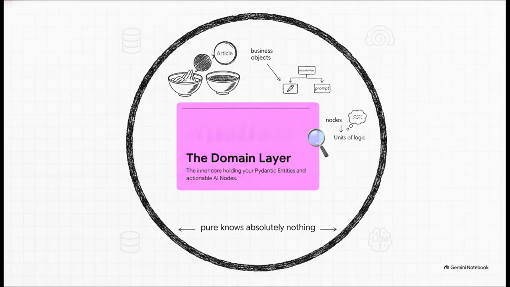First up is the domain layer. Think of these as your pure ingredients. In an AI project, this inner core holds your business objects, like defining an article or a context using a data validation library like Pydantic. It also holds your nodes, which are specific units of logic, like an article writer node that contains a prompt. The absolute crucial thing to remember here is that the domain layer is pure. It knows absolutely nothing about databases, APIs, or specific large language models.